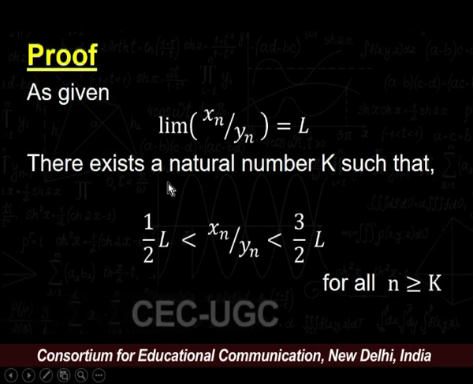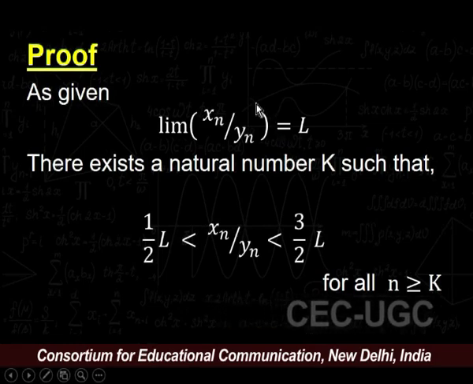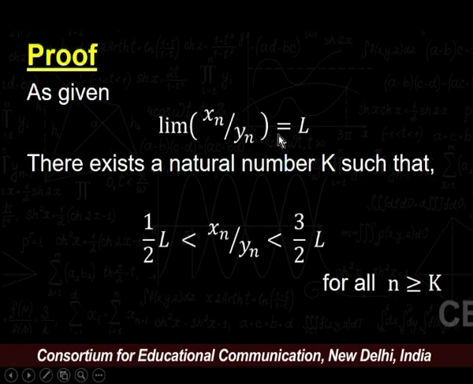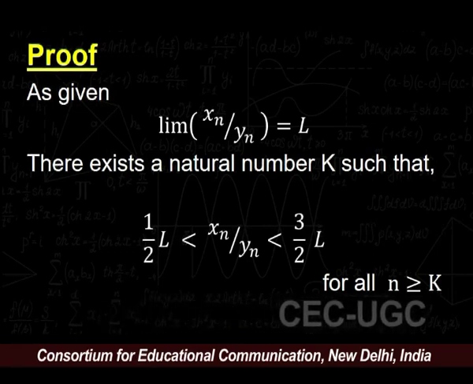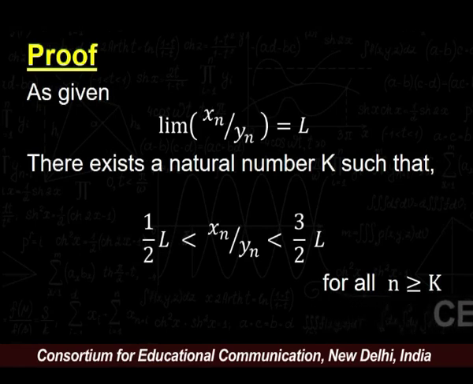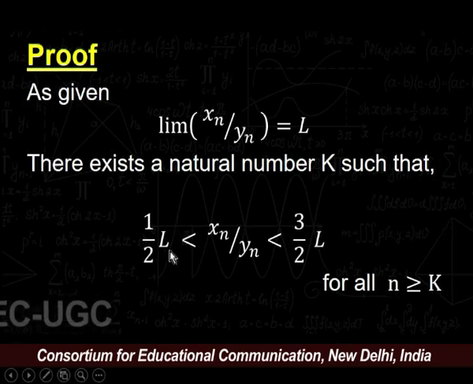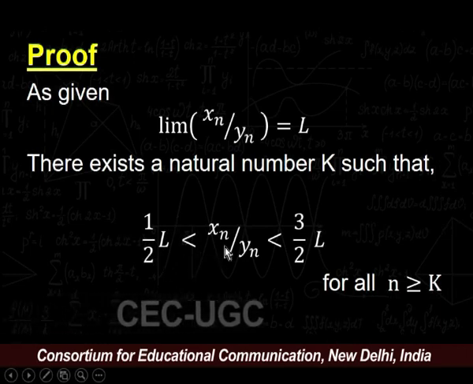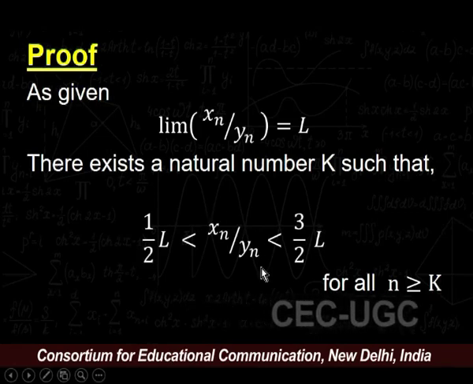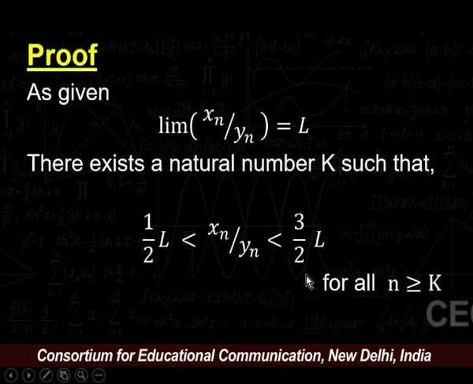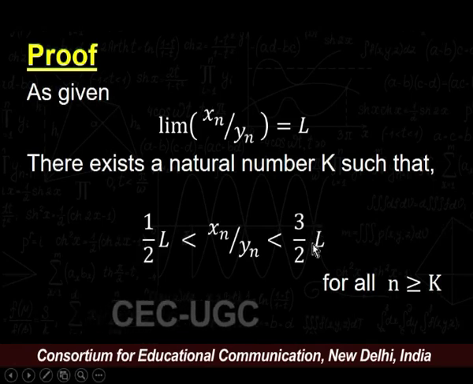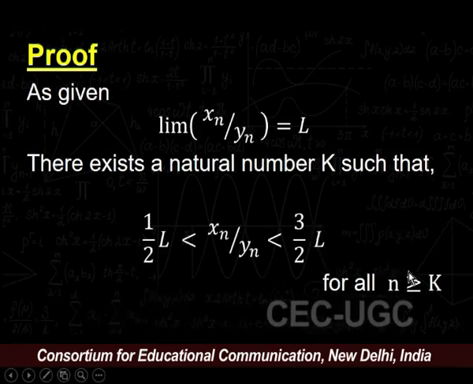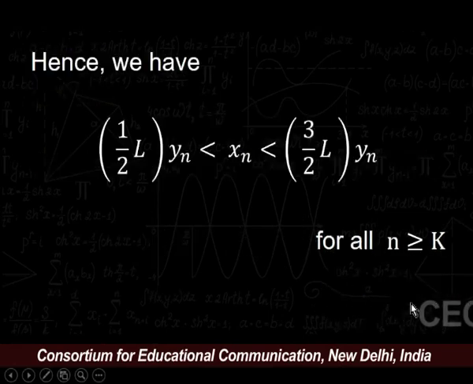I repeat, as given in the statement, the limit of the sequence x_n upon y_n is equal to L. Then, by the definition of convergence of a sequence of real numbers, we can say that there exists a natural number k such that 1 upon 2 L is less than x_n upon y_n, and x_n upon y_n is strictly less than 3 upon 2 times L, where L is strictly greater than 0 and L belongs to R, for all natural numbers n greater than or equal to k.